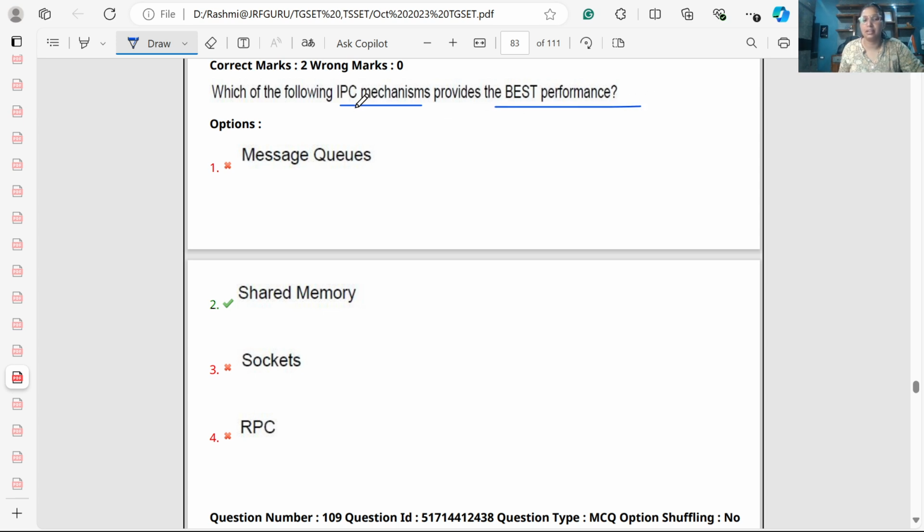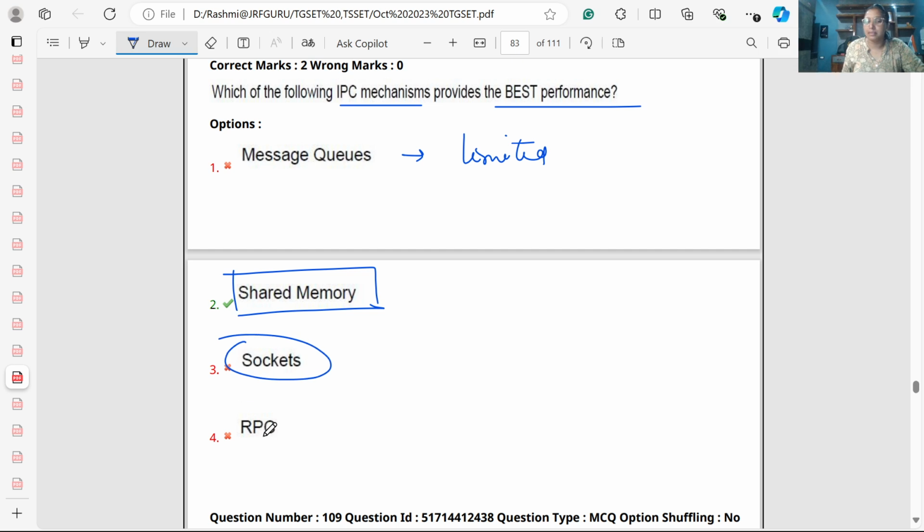Next, which of the following IPC mechanisms provides the best performance? Inter-process communication. Which of the following provides the best performance among these: message queue, shared memory, socket, and RPC? Obviously, a message queue has limited buffer. But shared memory has a large memory space that can be shared.